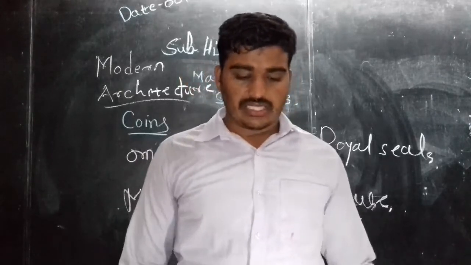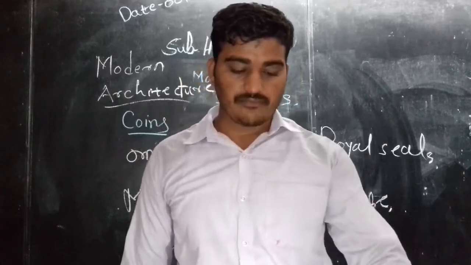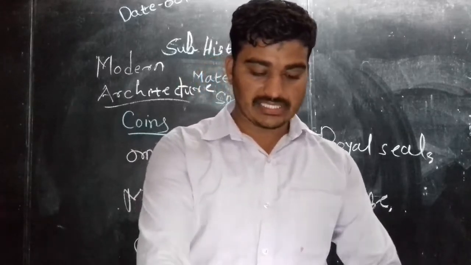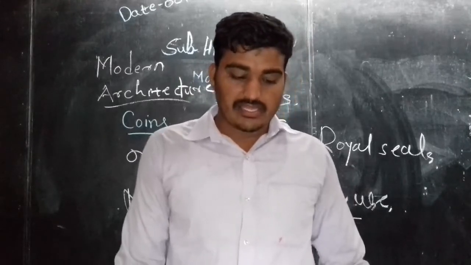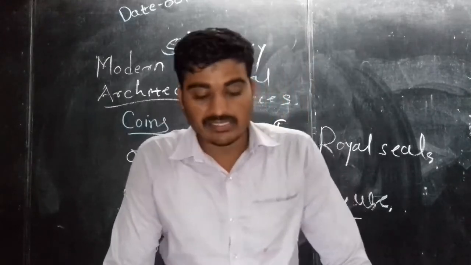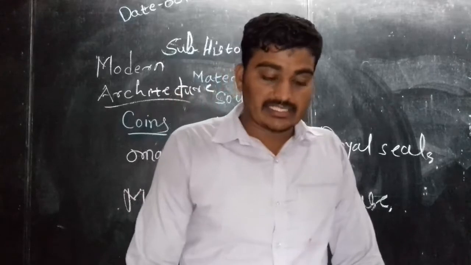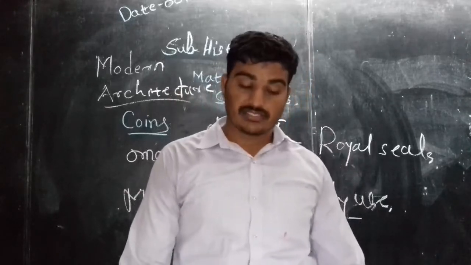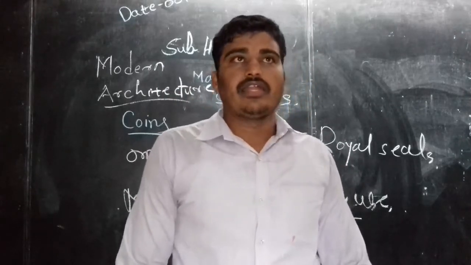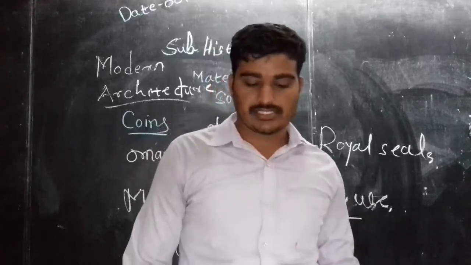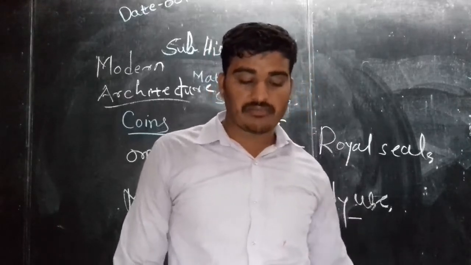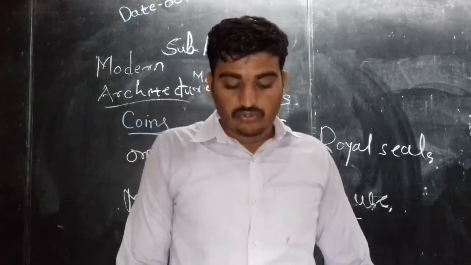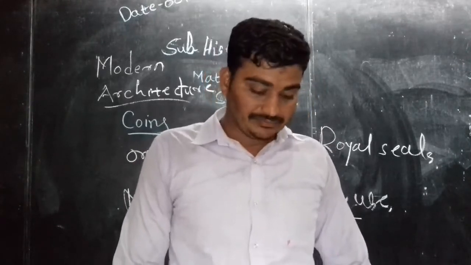Now in detail we are going to study the first point of material source, which is coins. We can also understand history with the help of coins and the changes in the printing of currency notes. Reserve Bank of India prints the notes. It has its headquarters in Mumbai. Then next we are going to see the coins from 1950 to those used at present.